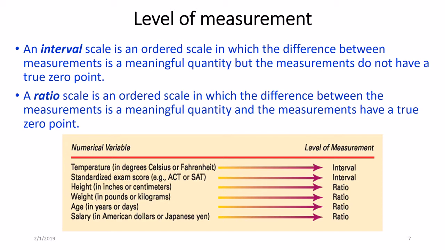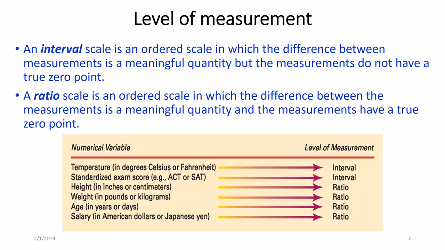Let's look at a few examples. The first example is temperature, which can be in Celsius or Fahrenheit degrees. On the two scales, the difference between two temperatures, either in Celsius or in Fahrenheit degrees, is actually the same.